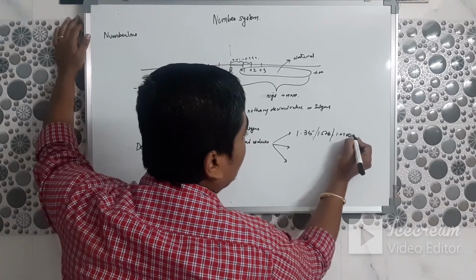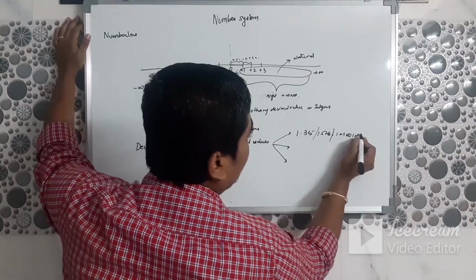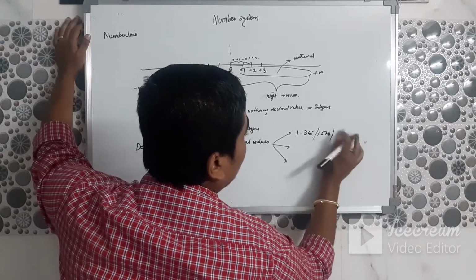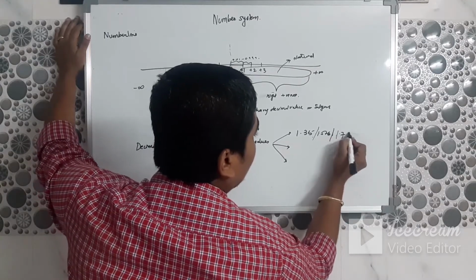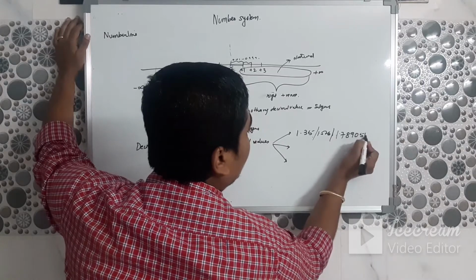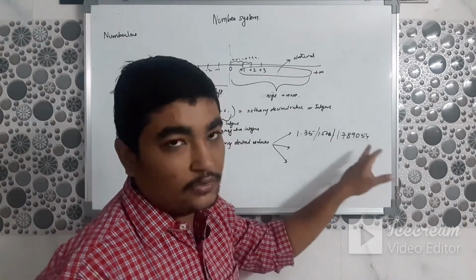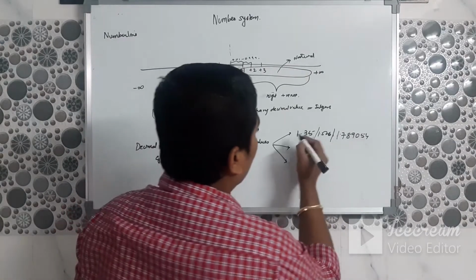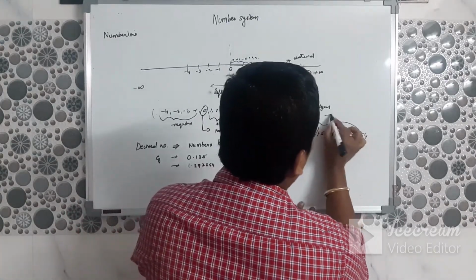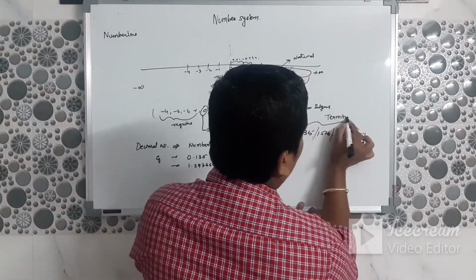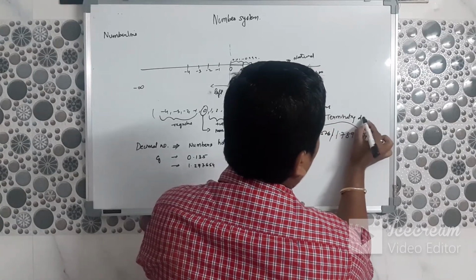I will write again, 1.789054. It stops. Though there are 6 decimal digits after the point, it stops. So these are called terminating decimal numbers.